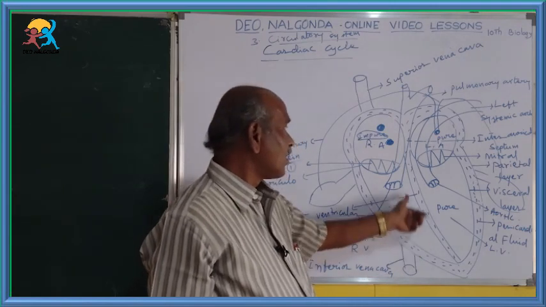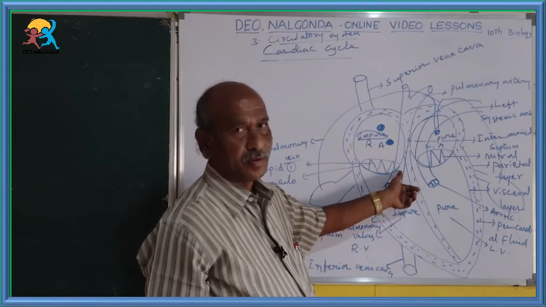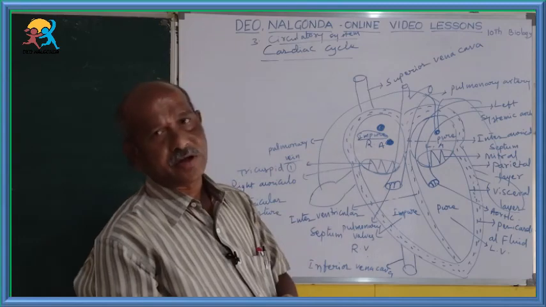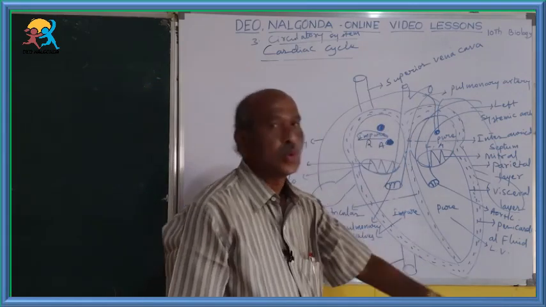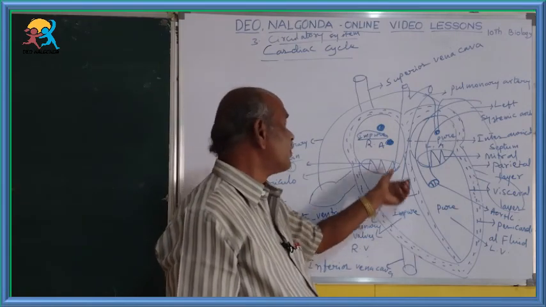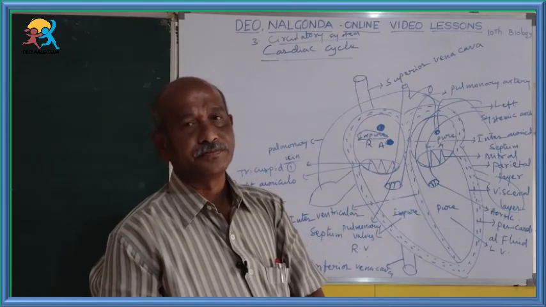Due to that ventricular contraction, what happened? From the right ventricle, the pulmonary arch arises. Through this pulmonary arch or pulmonary trunk, this impure blood goes to the lungs for purification.